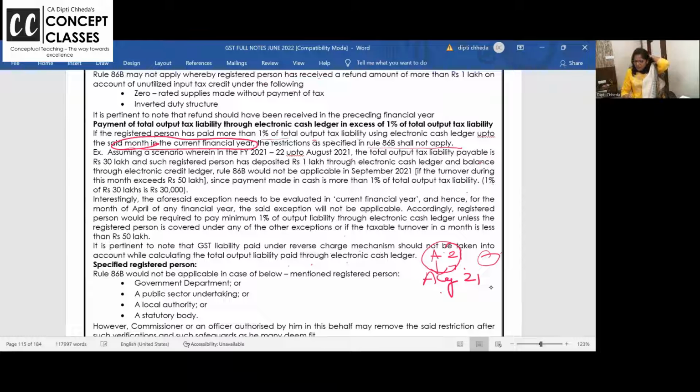Everywhere they write that RCM tax paid by the recipient will not be a part of my turnover. Are you all with me? So we will not take in this calculation GST liability paid under RCM while calculating the total liability and 1% and all.